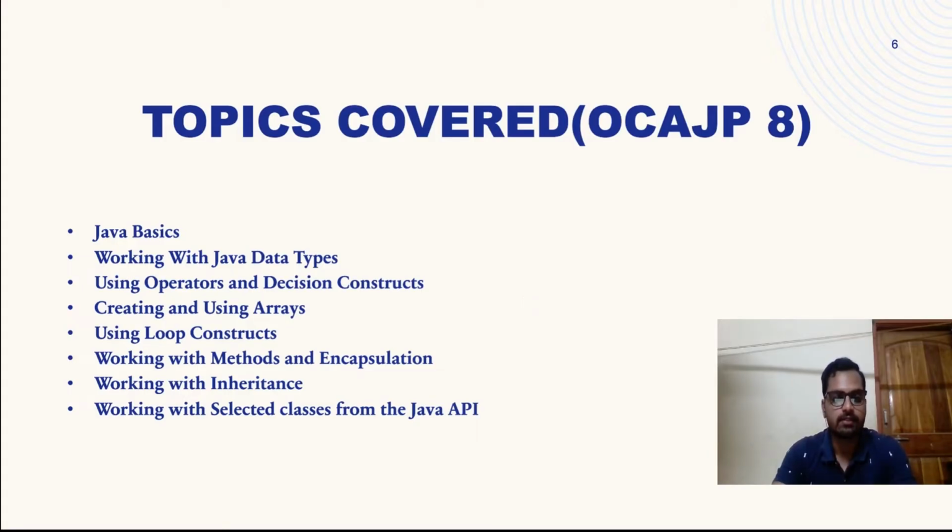Then we're going to look at some arrays. Then using loop constructs, we're going to see loops, how they are used, for, while, and all those things. Working with methods and encapsulation, working with inheritance, working with selected classes from the Java API, we're going to see. Those classes are basically the date and time API and some collection framework classes and everything. So that is for the OCA one.